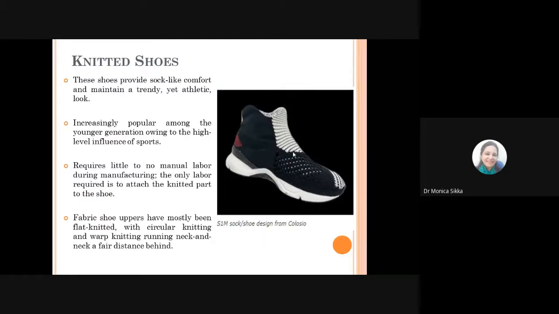Okay, coming to the most important application, knitted shoes, that I have been talking about since the beginning. Before I discuss this, I would like to give you a little history of the knitted shoe industry. Knit shoe was a fledgling industry on the brink of exploding in 2015. The knitted portion which I am talking about is the upper of the shoe, which is manufactured using a high technical knitting machine. And the two major players in knitted footwear, which you might have heard about, are Nike and Adidas.